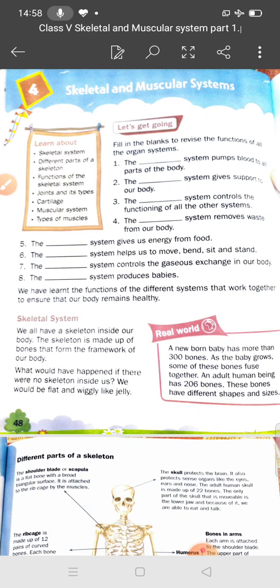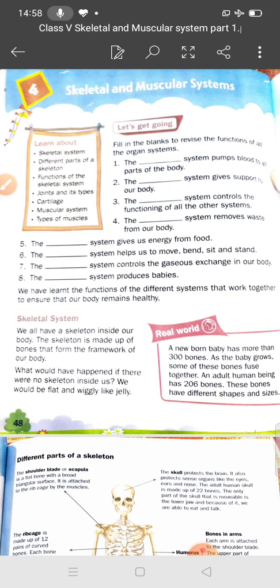The system pumps blood to all parts of the body. So student, which organ pumps the blood to parts of the body? Yes student, heart. And in this chapter we will read the skeletal and muscular system. So which system pumps blood to all parts of the body?